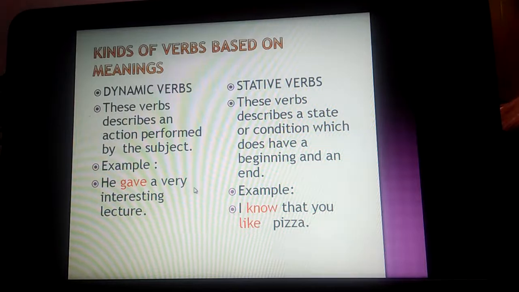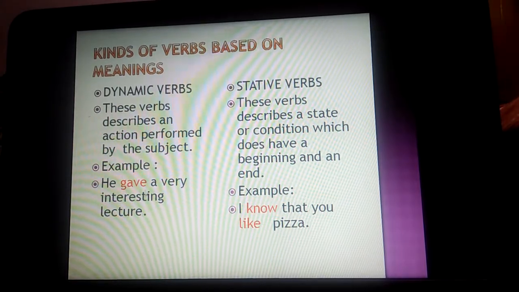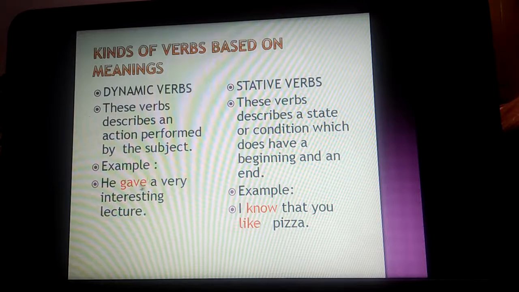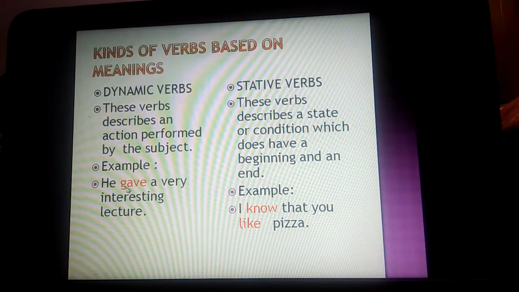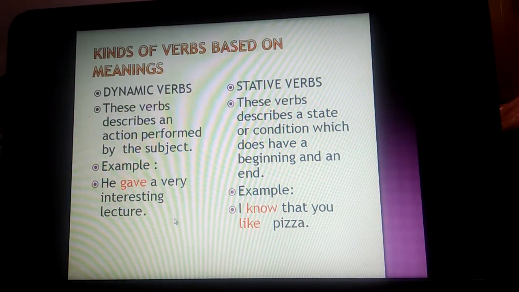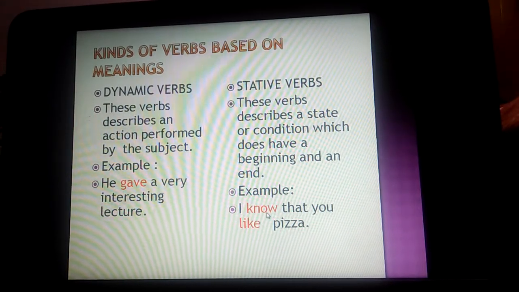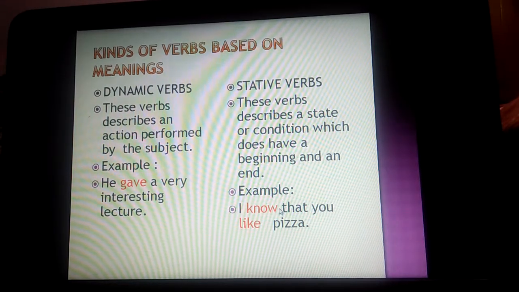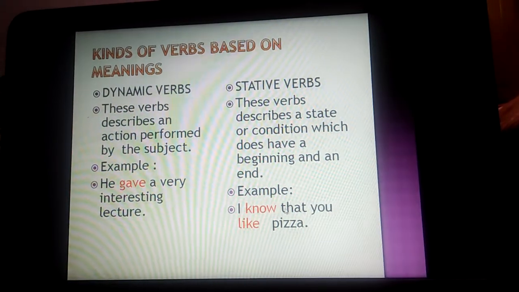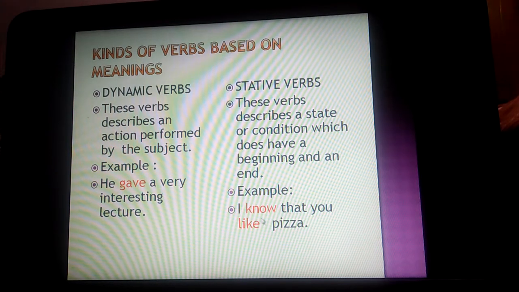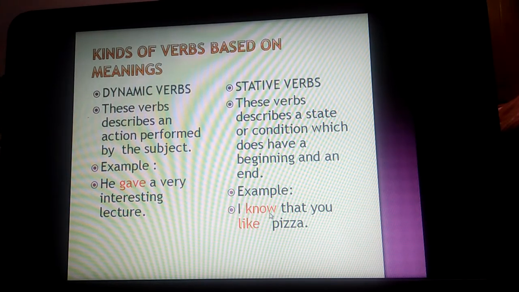For example, a dynamic verb: he gave a very interesting lecture. He is doing an action, so here action is described. Here, what is happening? I know that you like pizza. This is the state or the condition. I am not doing any action, but only I know that you like pizza.